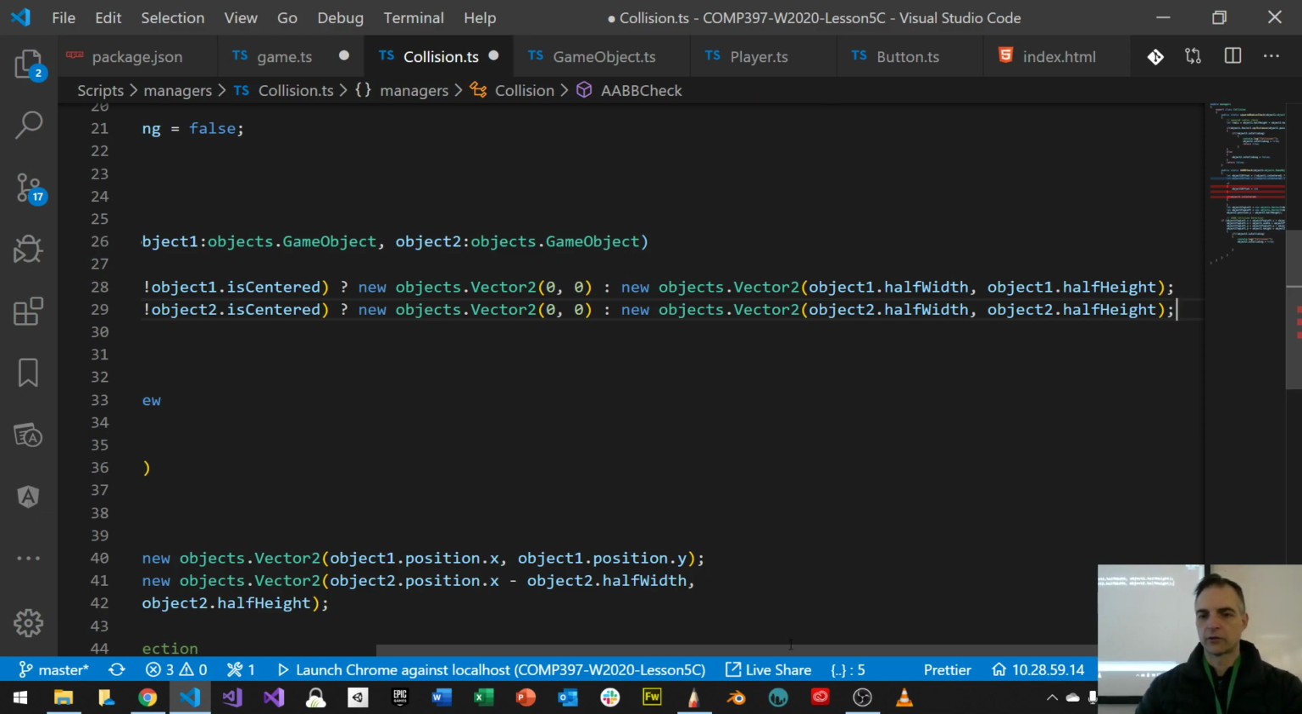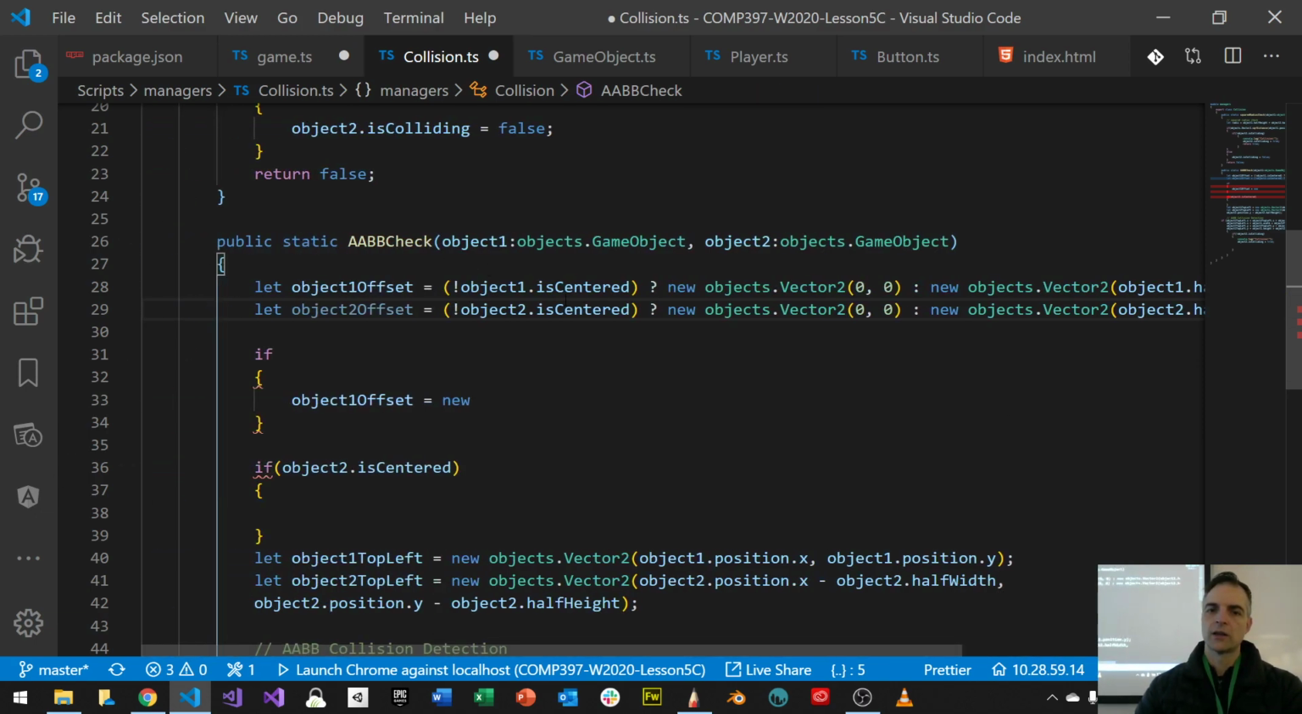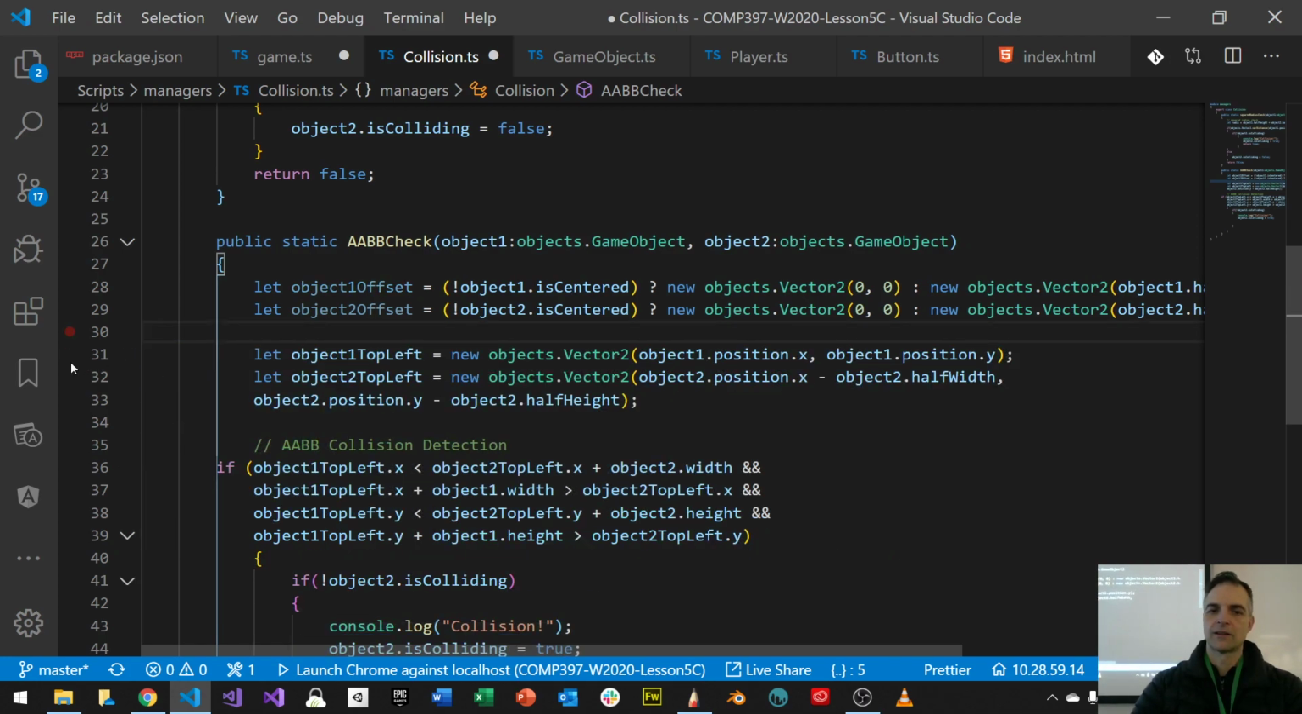Okay, so I need those two things. This guard checks to see if the object is centered. I don't have to do all these lines. That's crazy. It smells. Okay, now this. What I want to do is, if object 1 is centered, I want to subtract object 1 position from object 2. So I could just say this.